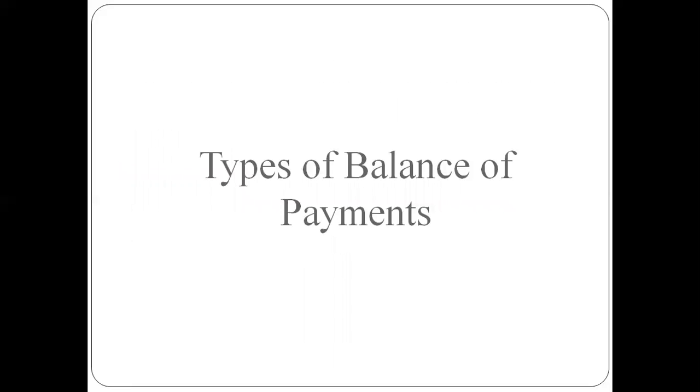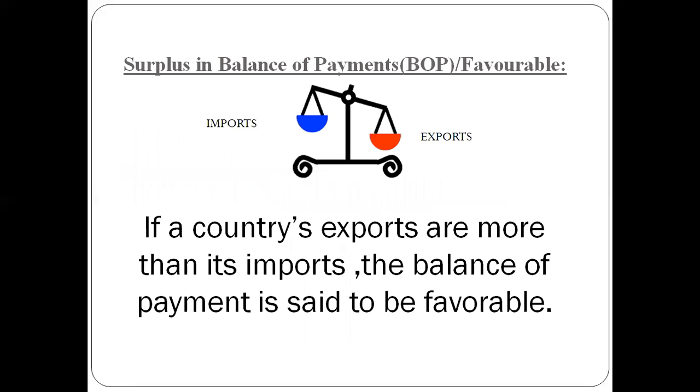There are three types of balance of payments. Let's learn. Number one is surplus in balance of payment, also known as favorable balance of payment. As you can see in this picture, imports are shown on the left side and exports are shown on the right side.